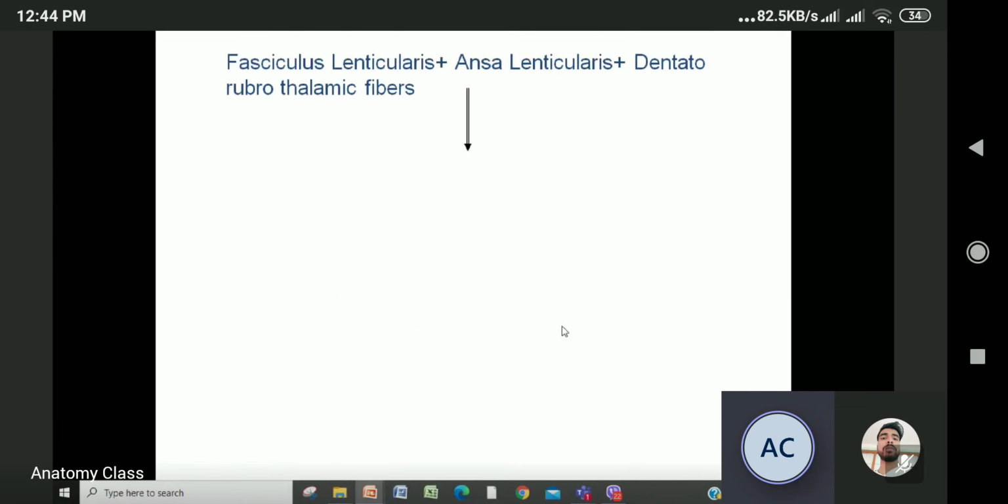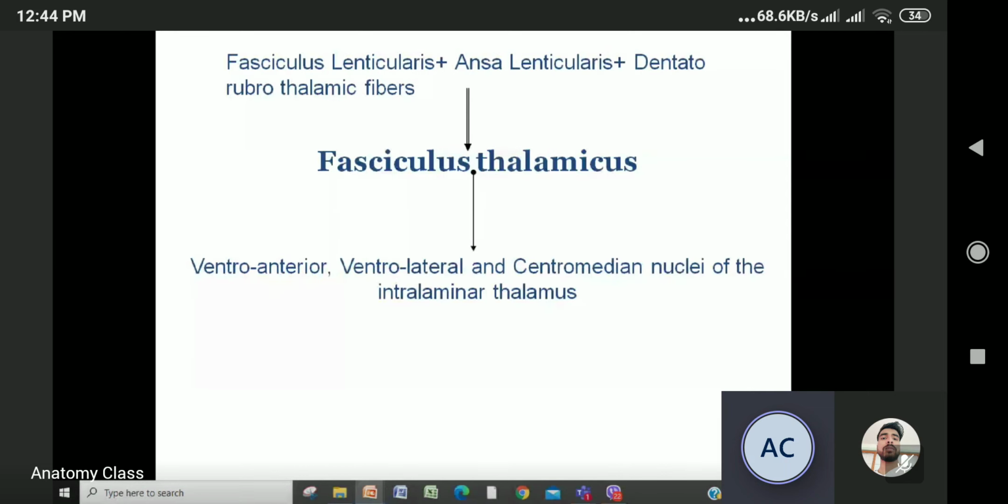Or you can make a flow chart like this: fasciculus lenticularis plus ansa lenticularis.